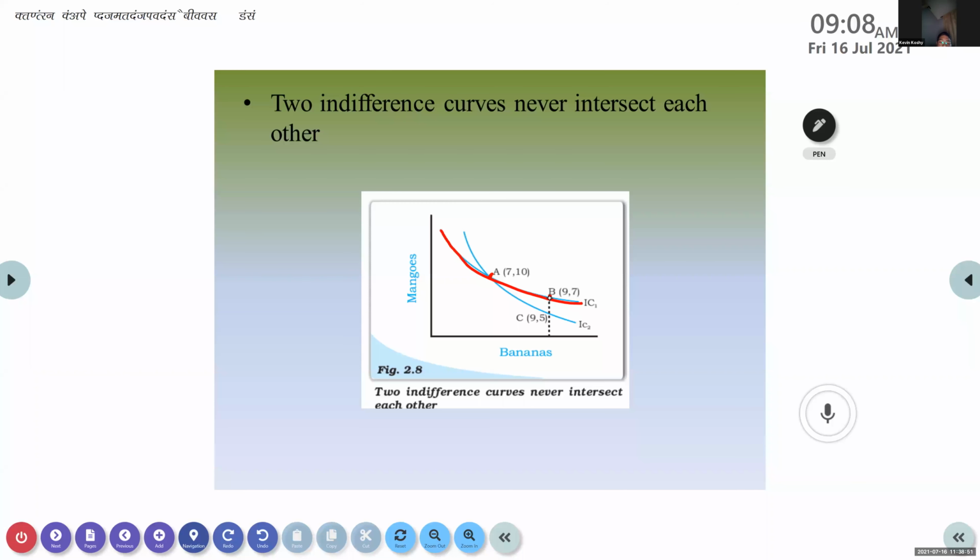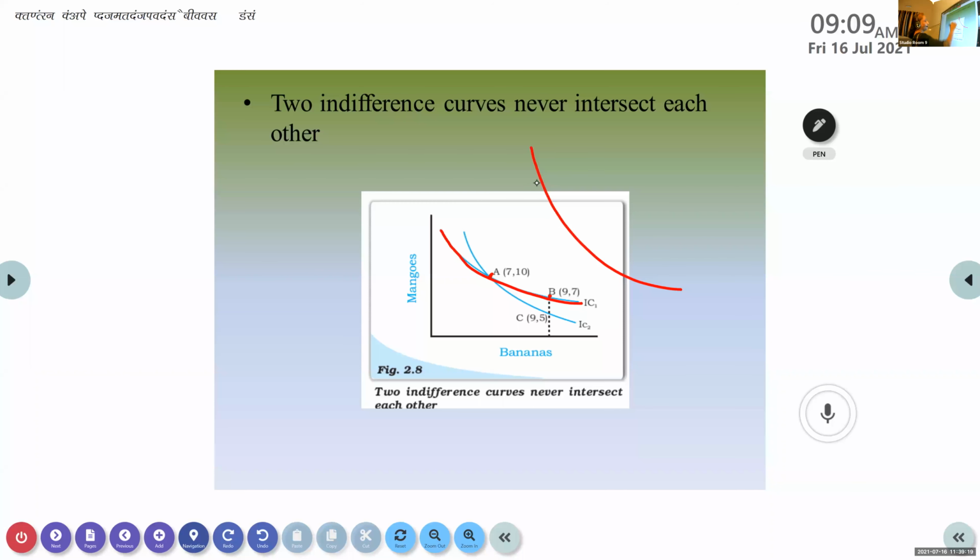Ma'am, the utility received from both the bundles is the same. Okay, that is what I want. Now what is the rule I said related to indifference curve, Vishnu? It is convex.